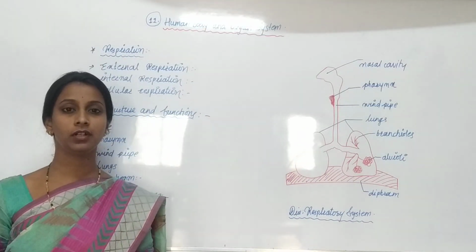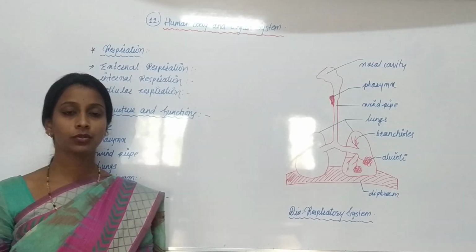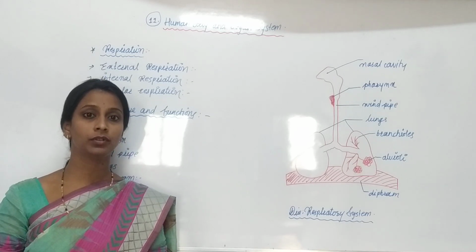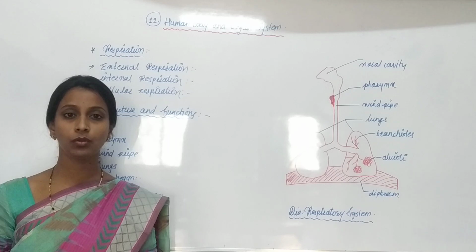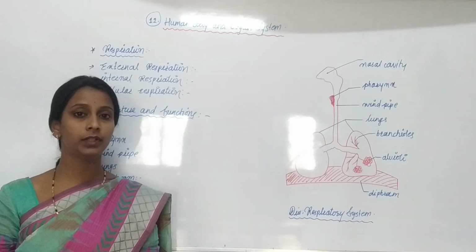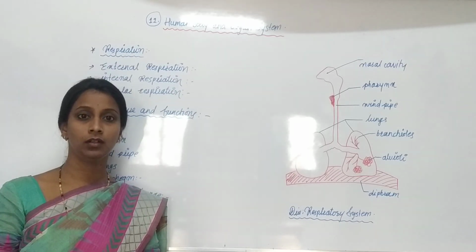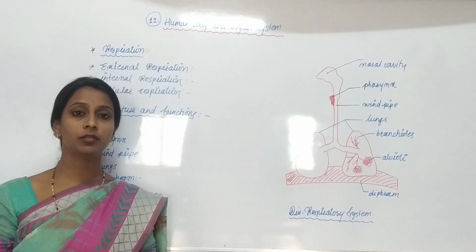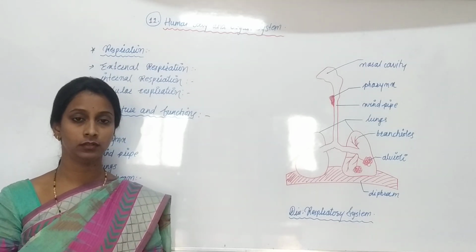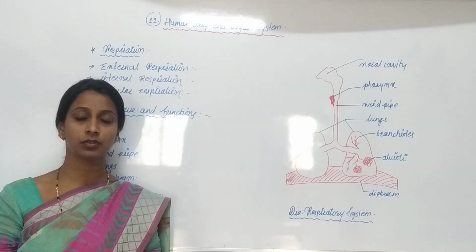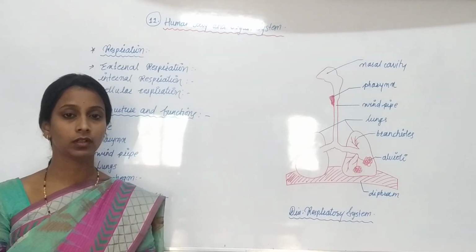Students, today we are going to learn a new chapter from science, that is human body and organ systems. In the last lesson we learned some parts about organs and organ systems. We know that these organs are made up of tissues. So what are tissues? Tissues are a group of cells. When tissues come together, they form an organ, and when organs come together, they form an organ system.